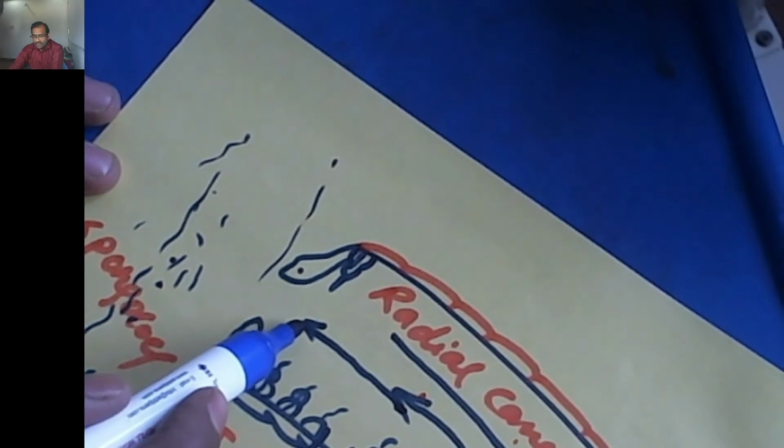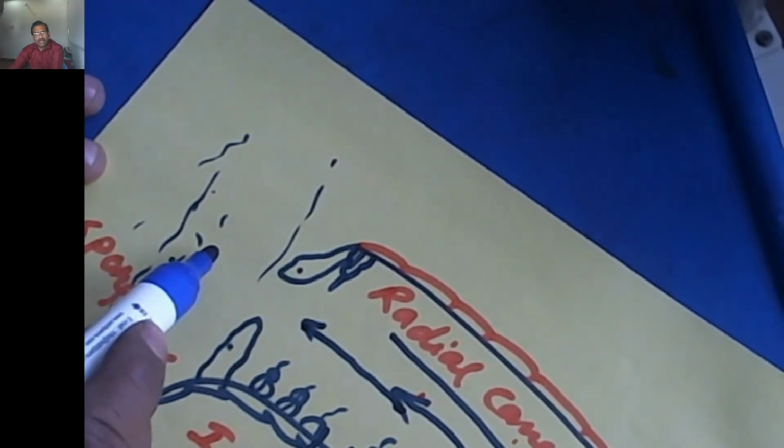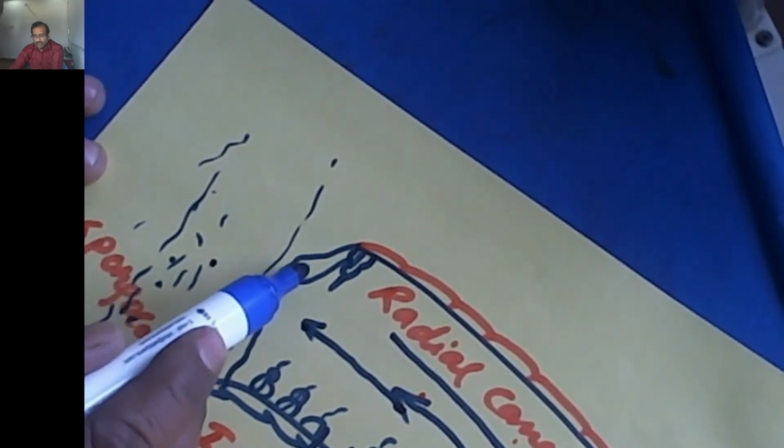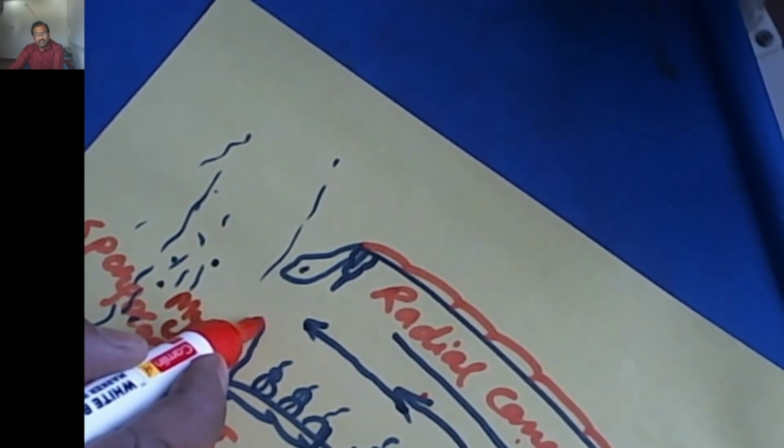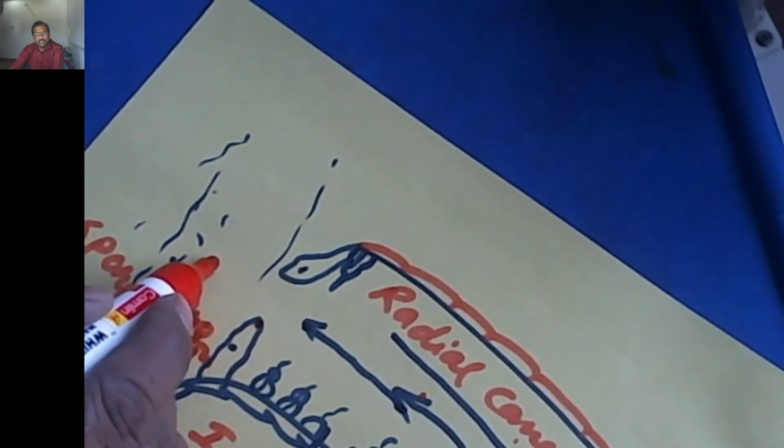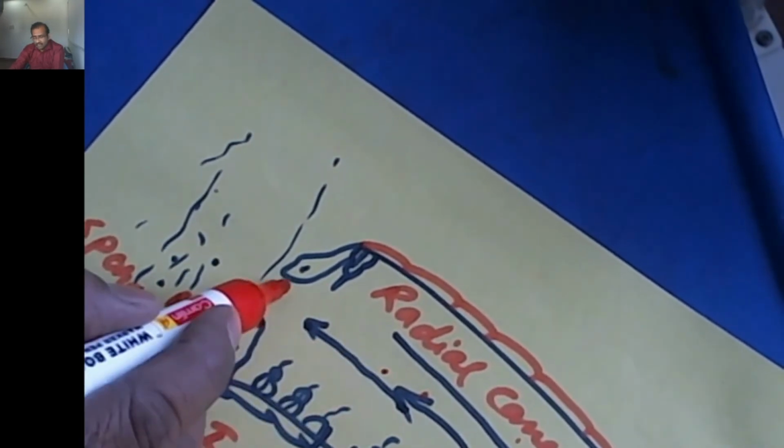The opening of the radial canal into the spongocoel is also surrounded by one type of cells. These are also myocytes. These myocytes have a small opening into the spongocoel from the radial canal.